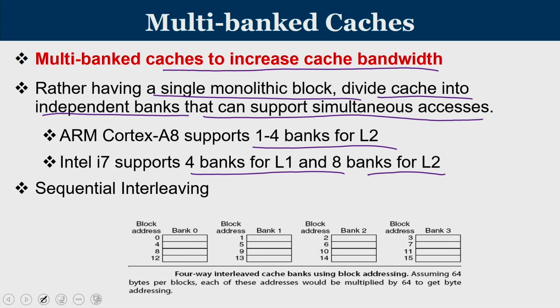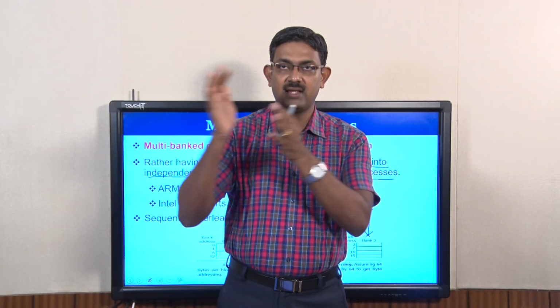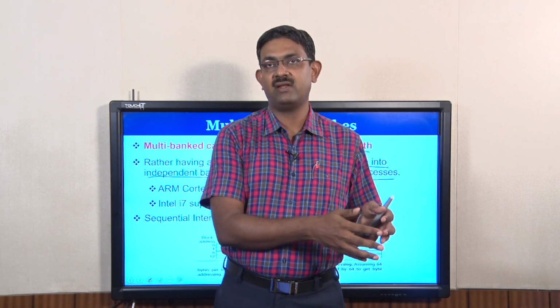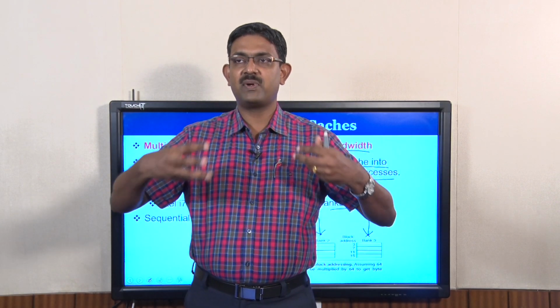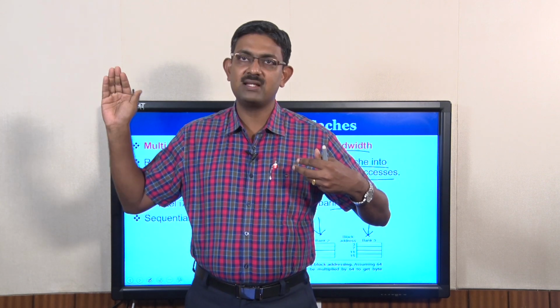Imagine that you have 16 sets in a cache. Set 0, 4, 8 and 12, they belong to bank 0. 1, 5, 9 and 13, they belong to bank 1. Similarly, the balance of the sets also is being divided. So rather than taking all your 16 sets and keeping it in a single place, I divide the entire sets into 4 banks, set 0, set 1, set 2 and set 3, then again set 4, set 5, set 6 and set 7. So since you have separate control circuitry in all these cases,